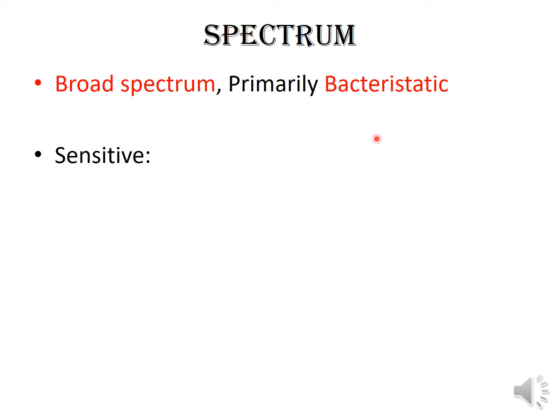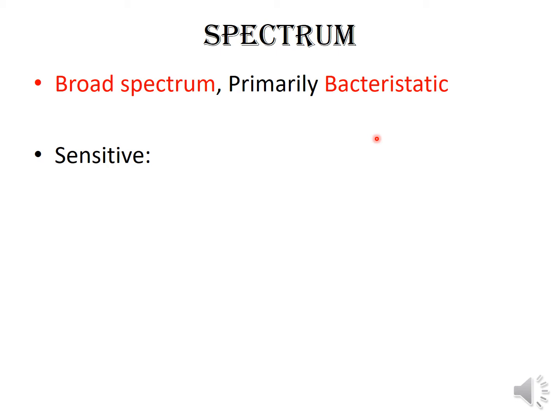Initially, they were effective against all types of bacteria, that is gram-positive as well as gram-negative, cocci, bacilli, aerobic, anaerobic bacteria. But due to rampant use of tetracyclines, there was development of resistance, and at present, many bacteria have developed resistance against tetracycline antibiotics.